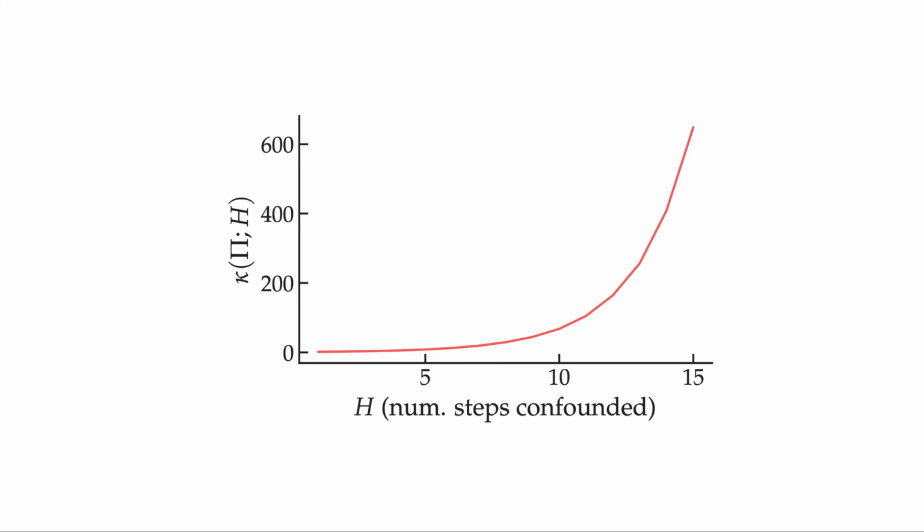This tells us that the effect of a confounder that sticks around for a few time steps can be significantly harder to remove. Kappa is a feature of the problem rather than a particular algorithm. It in some sense captures how ill-posed the question we are asking is. So we would expect similar methods to have a similar dependence on kappa.